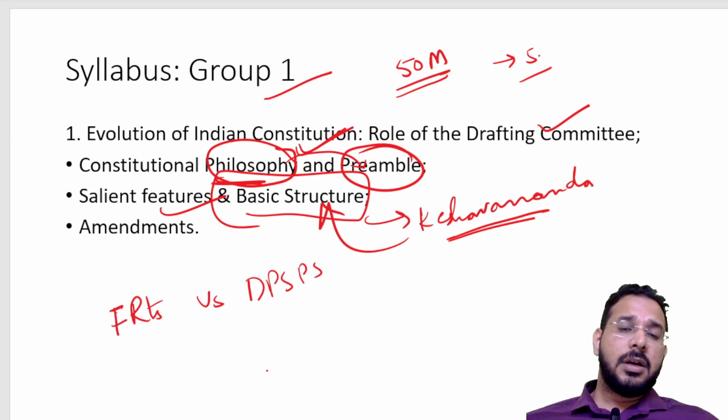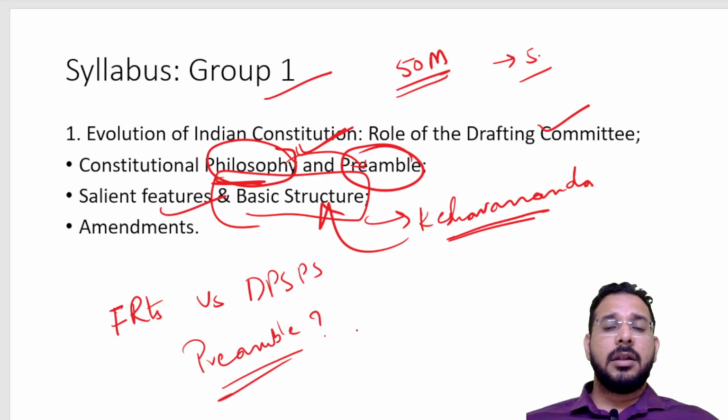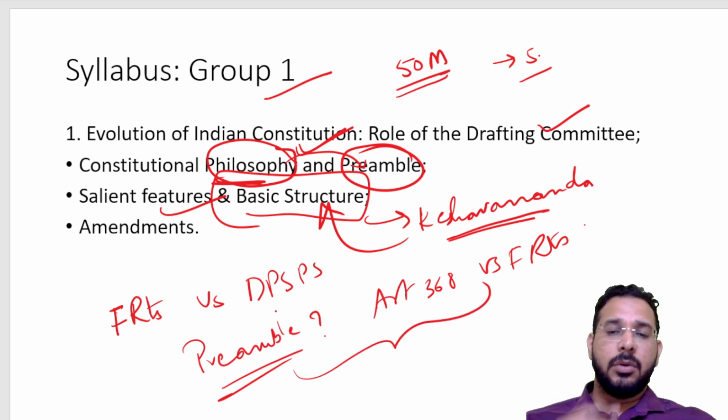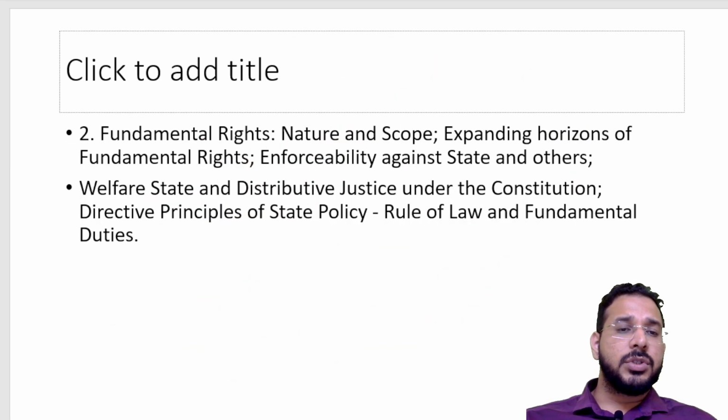There was a debate whether the preamble can be amended, and a debate on constitutional amendment powers on fundamental rights, Article 368 versus fundamental rights. There were many court cases going on. At last, with the Kesavananda Bharati case and the basic structure doctrine, all these came to a conclusion.